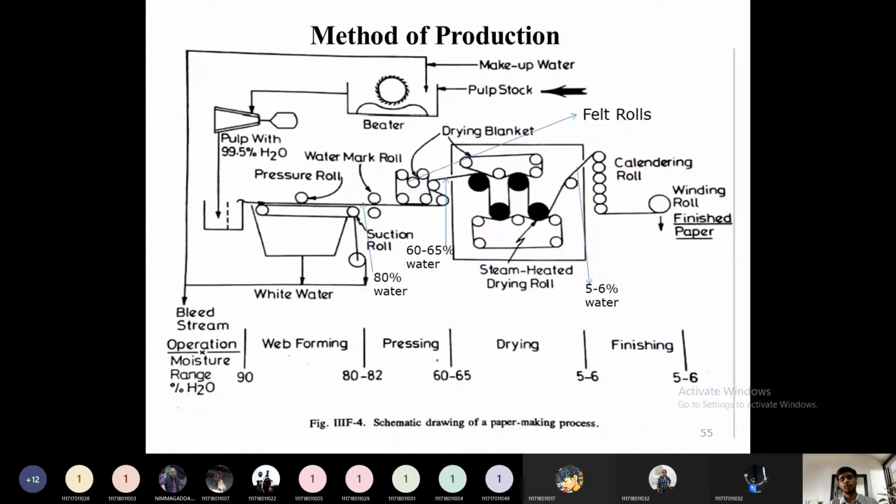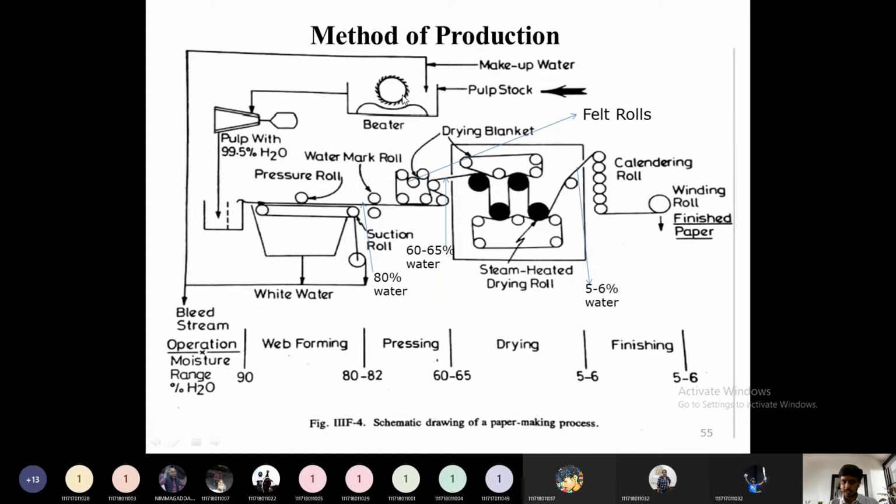Then what is the method in formation of that paper? As per the definition of paper, we have seen the formation of a fiber suspension. First, the fiber suspension has to be formed. How will this fiber suspension be formed? If you see, this is a pulp. We just obtained a pulp from the pulp mill. Then this pulp needs to be mixed as a slurry with water.